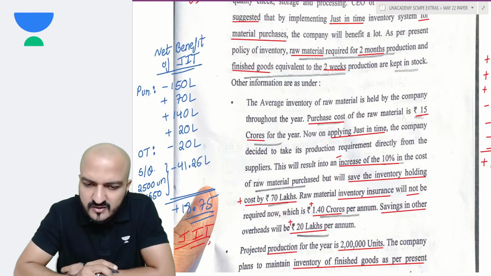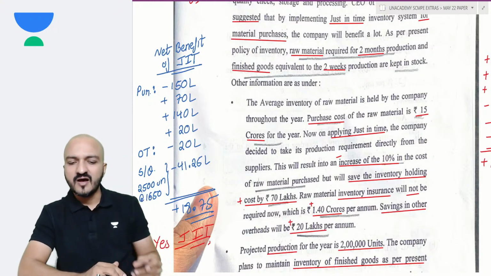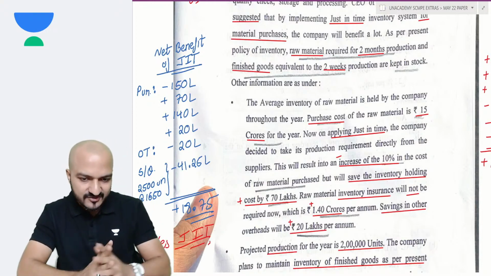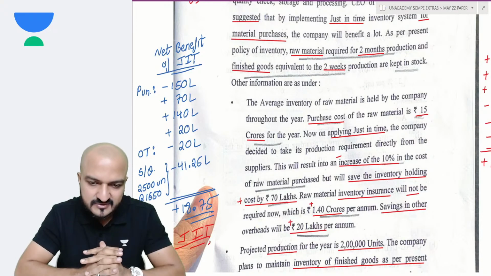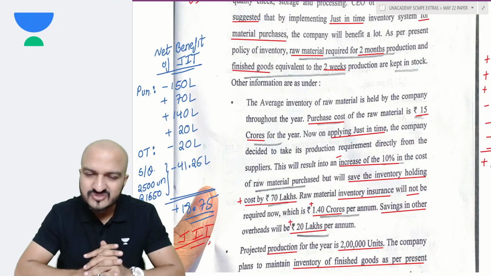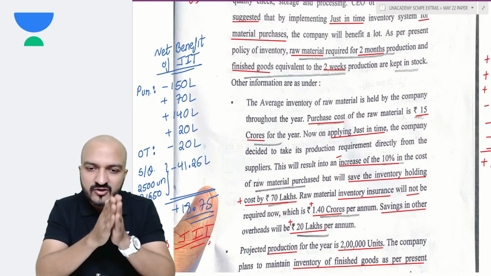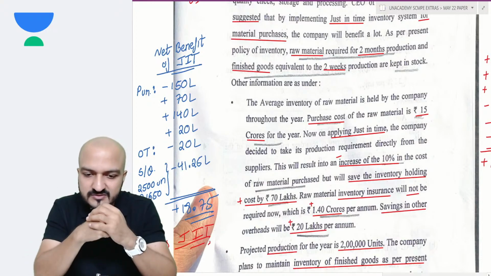Rest is fine. I didn't get you, Darshan. So you considered 100 units increase in what? You said 100 units. How can units be increase in material price?